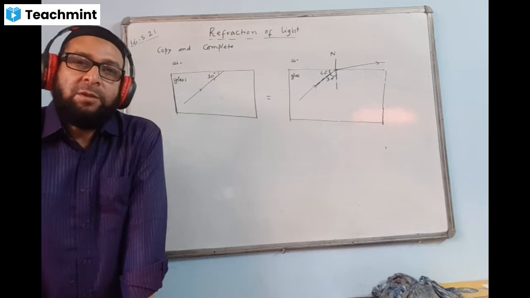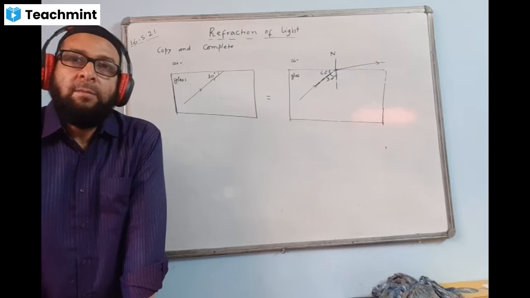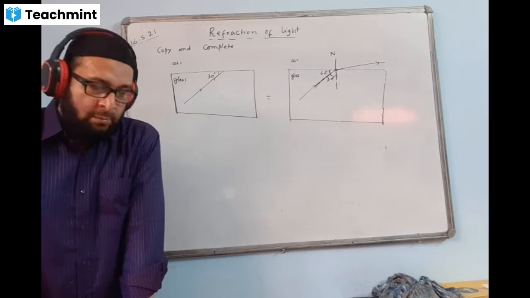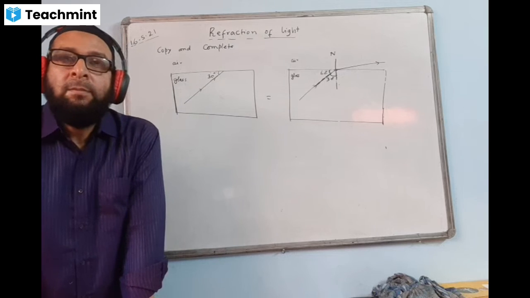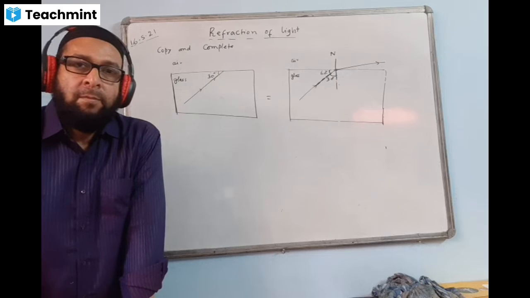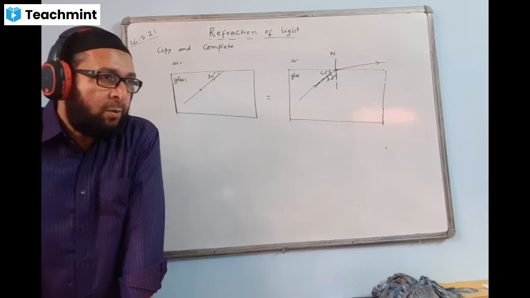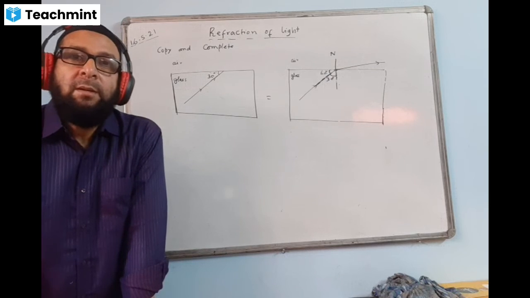Try it and show me on the screen if you can. We'll always bother, when the ray travels from denser to rarer medium, we always bother about the angle of incidence, whether it is equal, less, or more, and what is happening.